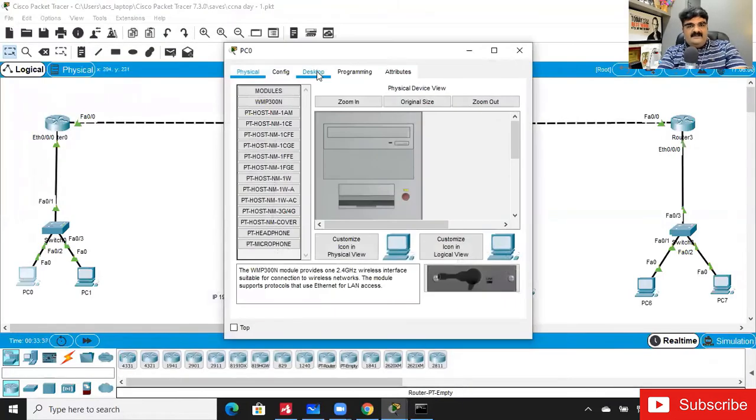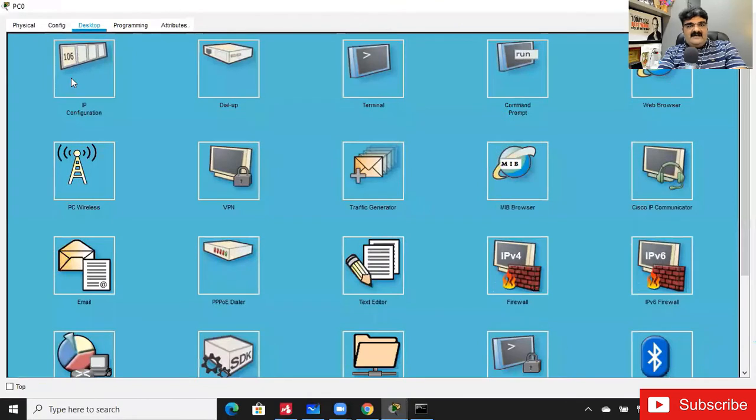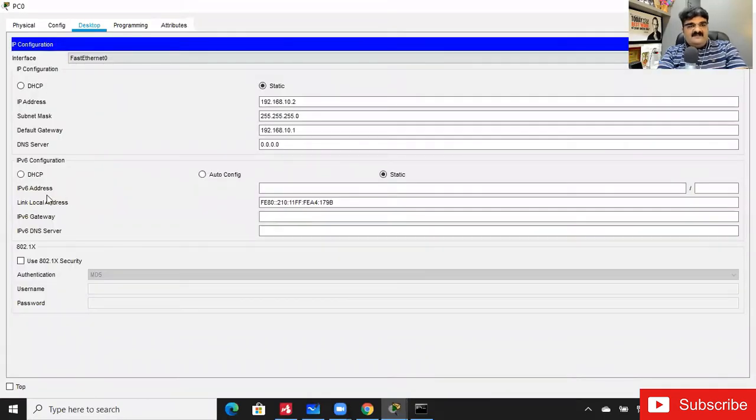Desktop, and this is IP address. Here we have the options DHCP, autoconfig, and static. Today I'm not talking about DHCP or autoconfig. Today I want to use a static IP address. So I'm going to assign 2001:10::2, and the CIDR mask here would be 64. And as we have the default gateway here, 2001:10::1 will be my default gateway.